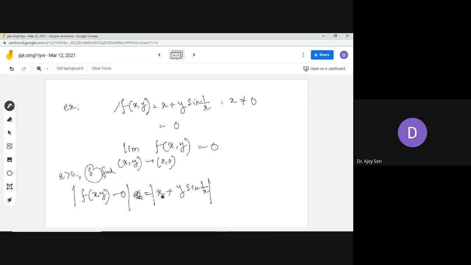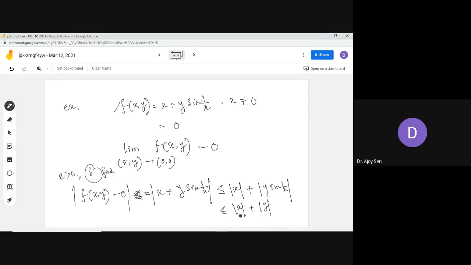So you have to consider such kind of inequality, that mod of a times b is less than or equal to mod a into mod b. Now you can write it in this way, because sin(1/x) is a bounded function. The value of sin(1/x) is always less than or equal to 1. So this can be written as less than or equal to |x| and |y|.